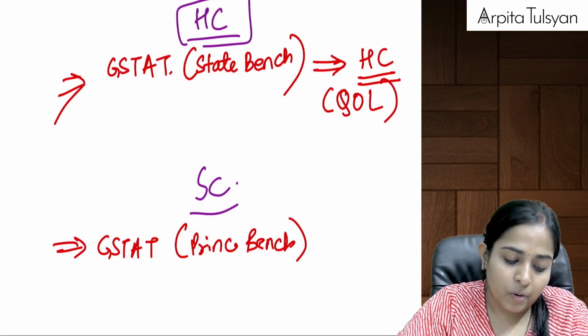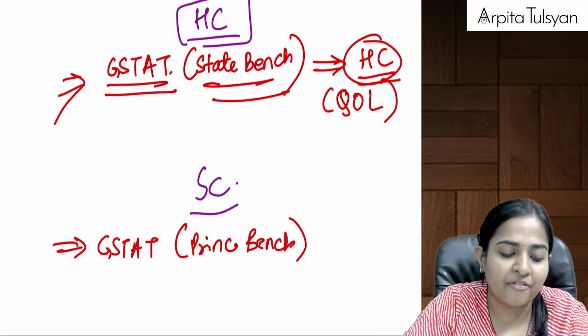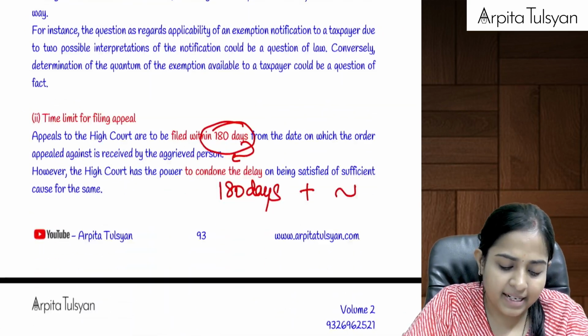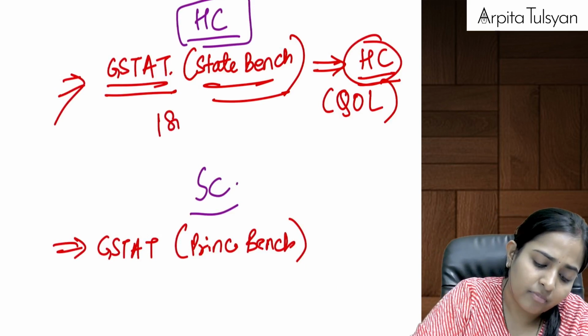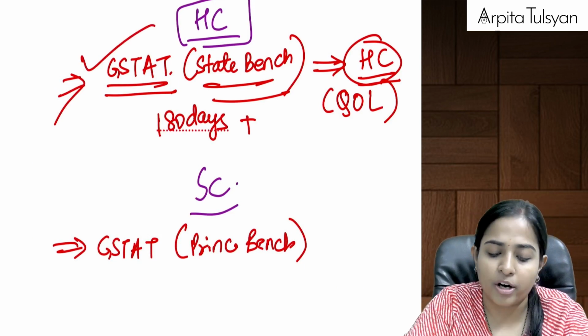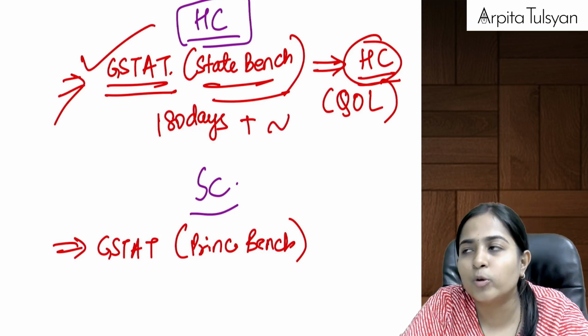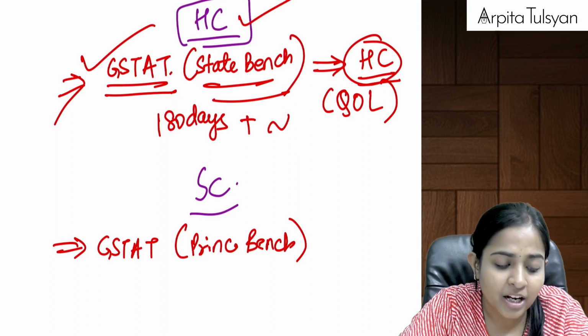Now, if we are aggrieved by the order passed by GST AT state bench, then appeal can be filed before the High Court. Any of the parties can go and file the appeal, and this appeal can be filed within a time period of 180 days from the date of communication of this order, and the High Court can condone this period by any number of days. Now we are at the High Court level, so we cannot give a limit to the High Court.